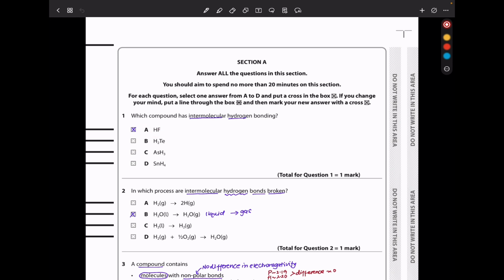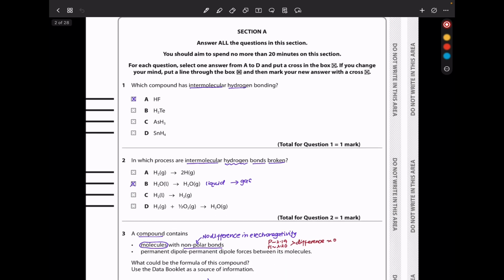According to your textbook, intermolecular hydrogen bonding exists between water molecules, between hydrogen fluoride molecules, and between ammonia molecules, although there are other molecules that have intermolecular hydrogen bonding, but those have weaker forces, so the most outstanding ones are the three I've stated.